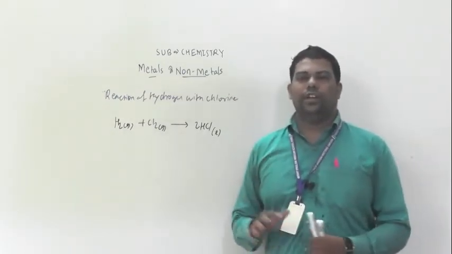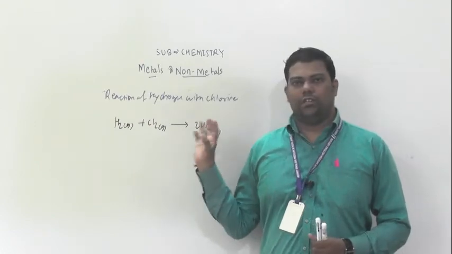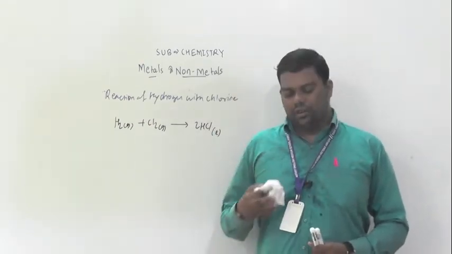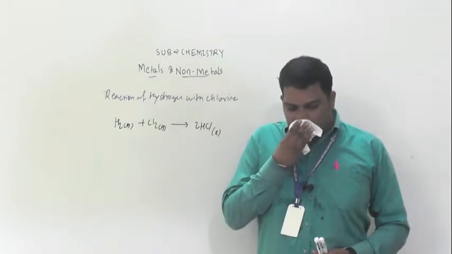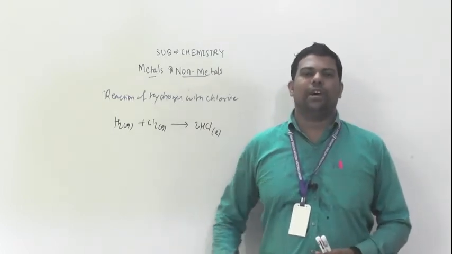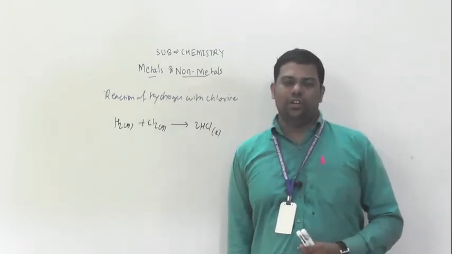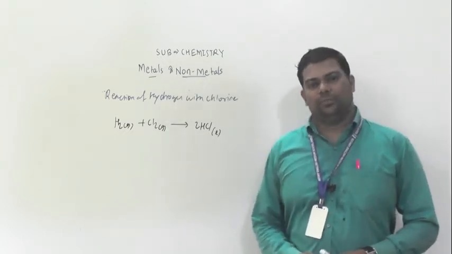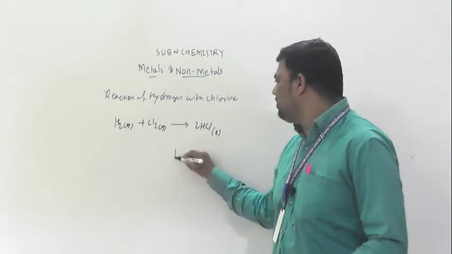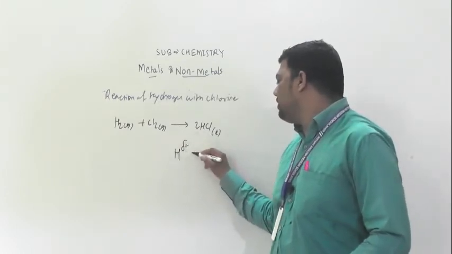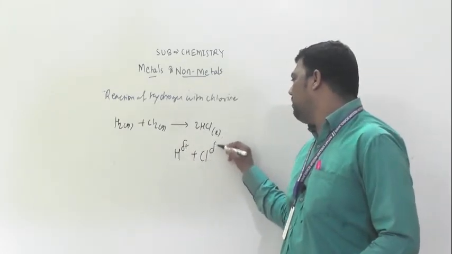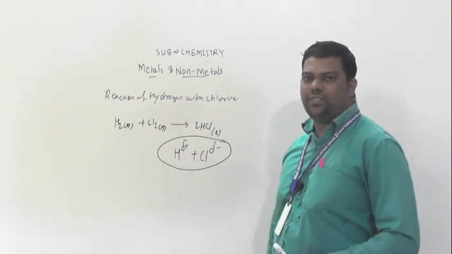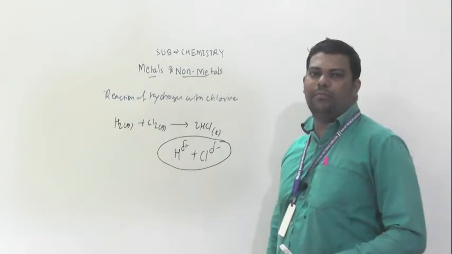When this HCl dissolves in water, what will it produce? It will produce partial charges after dissolving in water, delta plus and delta minus, that is, H plus and Cl minus.